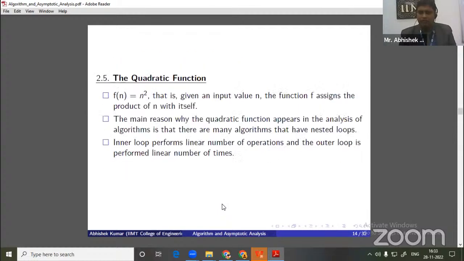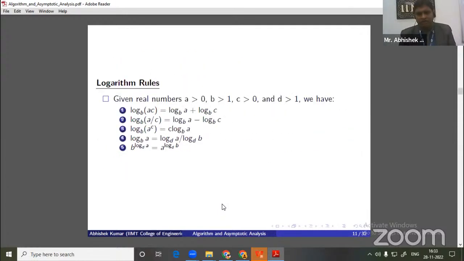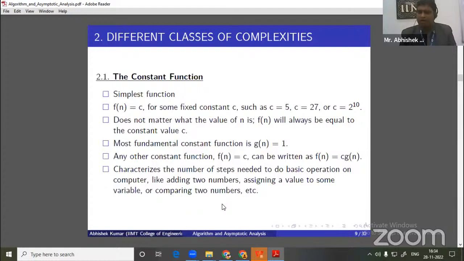First of all, I am going through these one by one. I will discuss some important properties of the constant function. A constant function is a very simple function. If f(n) is 10, f(n) is 1, f(n) is 100, any fixed value, that is constant. The value can be 5, it can be 27, it can be 2 to the power 10. All these values are called constant functions.